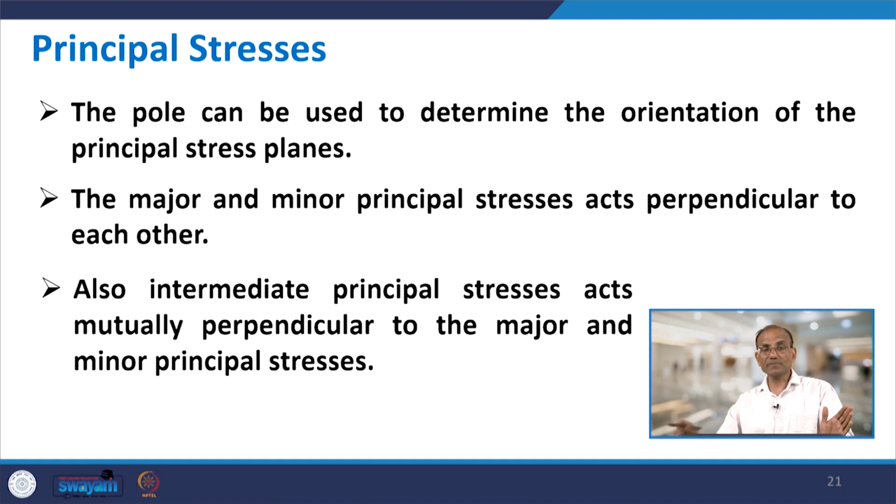Like if major principal stress is acting in this direction, minor will be acting perpendicular to this one. Intermediate principal stress will also act perpendicular. In fact, you have 3 principal planes and 3 principal stresses. Let us say this is the major principal stress, now minor is like this and intermediate will be like this one. So, all 3 will be orthogonal to each other.